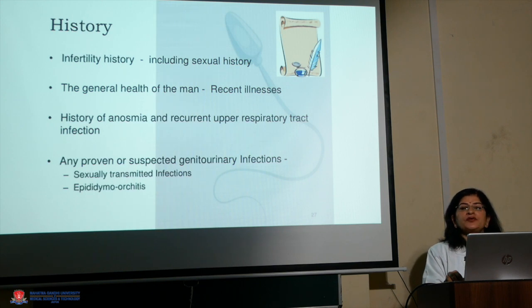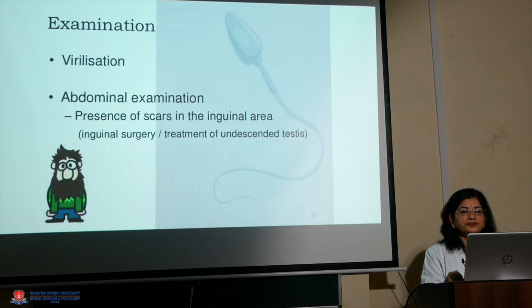In history, we have to take the sexual history: if there is any erectile dysfunction, any delayed onset of puberty, any history of anosmia or sexually transmitted disease, any infection history, genitourinary tract infection, or any kind of surgery on the bladder neck, retroperitoneal lymph node surgery, or spinal cord injury. So all this history is very important, which we have to take.